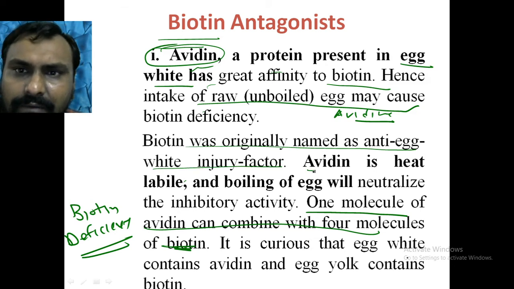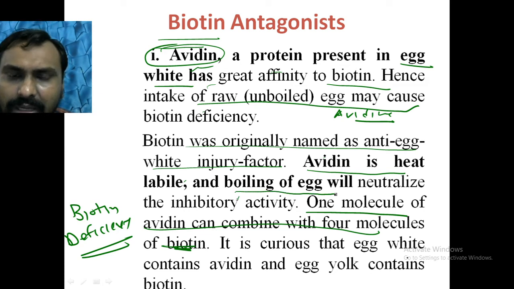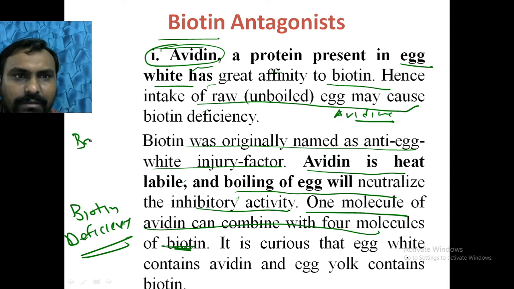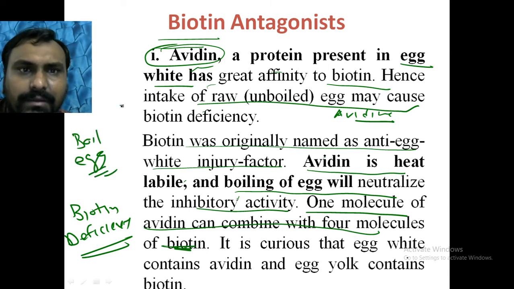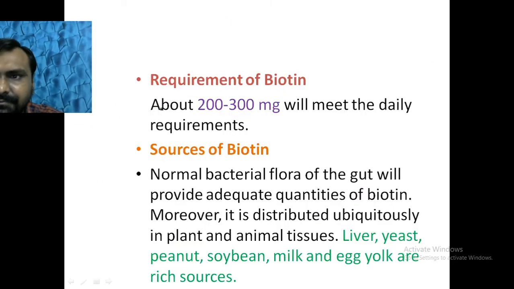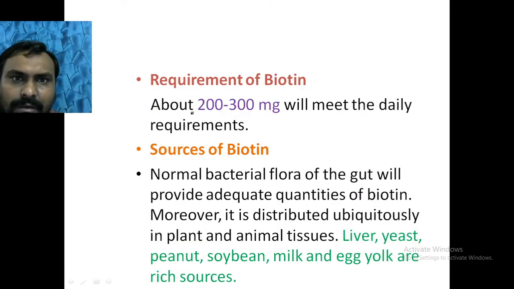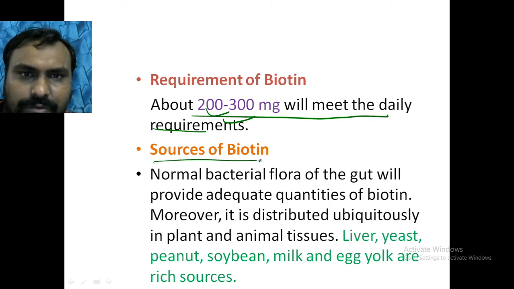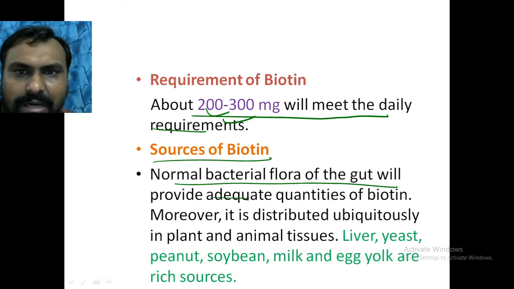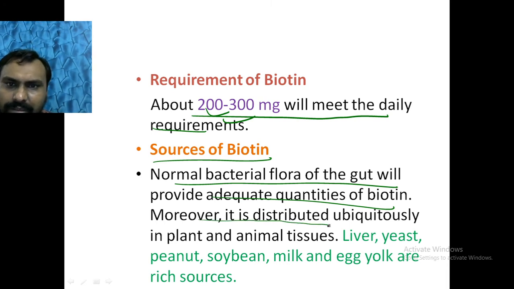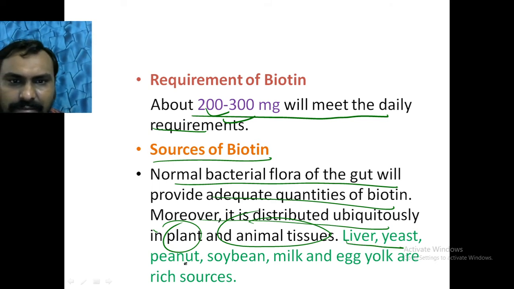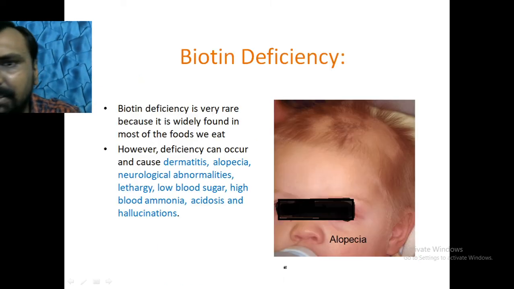Okay, and avidin is heat labile, and boiling of the egg will neutralize its inhibitory activity. So always we have to boil the egg. Raw egg will cause the biotin deficiency. Okay. Now daily requirement is around 200 to 300 micrograms. And sources of biotin: normal bacterial flora of the gut will provide adequate quantities of the biotin, and moreover it is distributed ubiquitously in the plant and animal tissue, like pantothenic acid, vitamin B5, it is also available. And liver, yeast, soybean milk, egg yolk, all are the rich source of biotin.